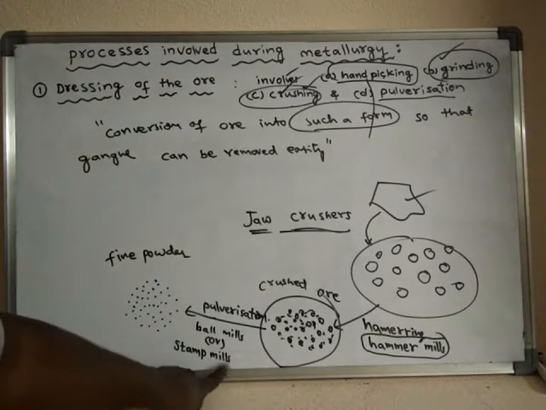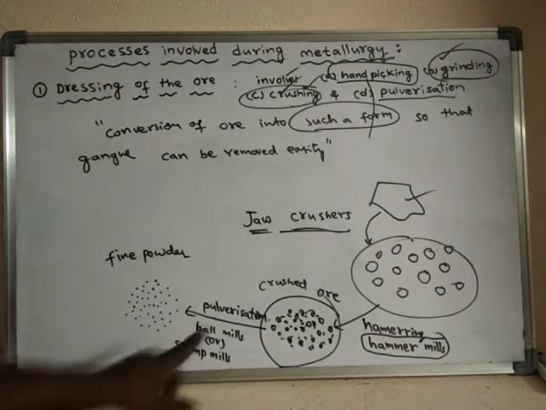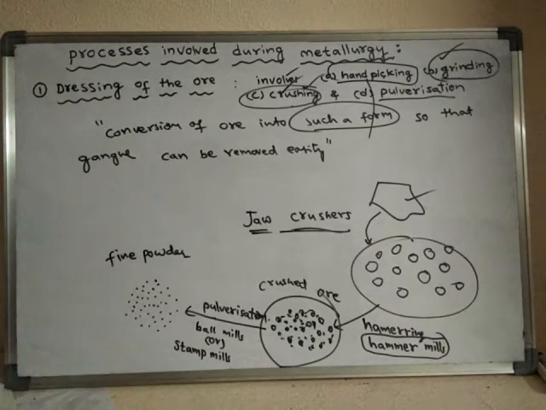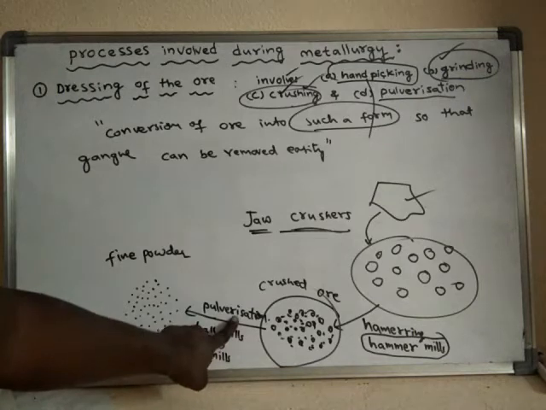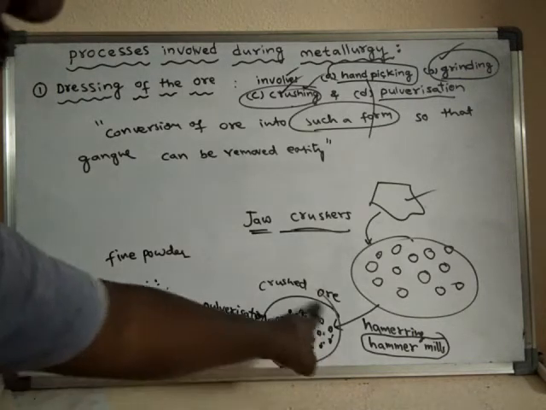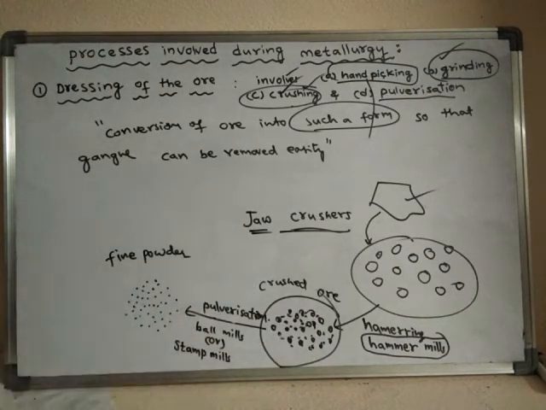So they are helpful in the pulverization process. What is the pulverization process? It is nothing but the conversion of the crushed ore into fine powder. Okay, it is called the pulverization process.